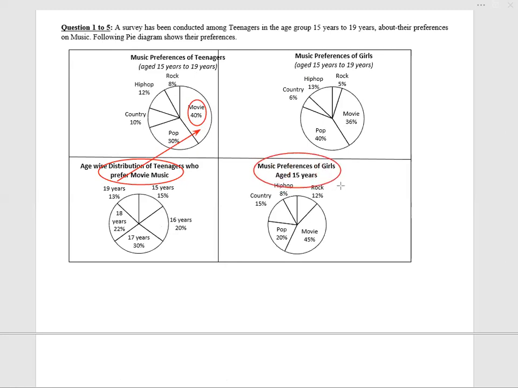for 15 years, girls aged 15 years. Girls aged 15 years. And this is not a part of this. This one is not a part of this. Why not? Because this is 15 years, all teenagers, boys and girls together. This is only girls among them. So yes, a part, but not an exact projection. This is an exact projection. This pie is an exact projection of this part.